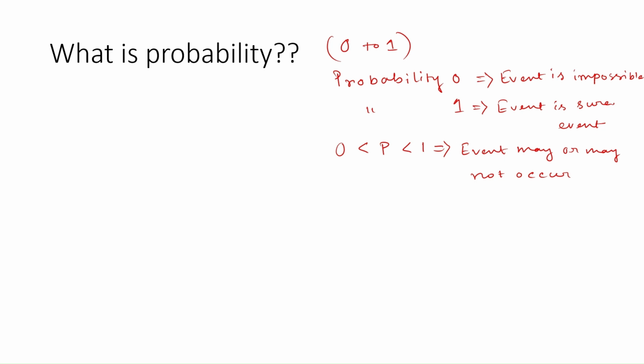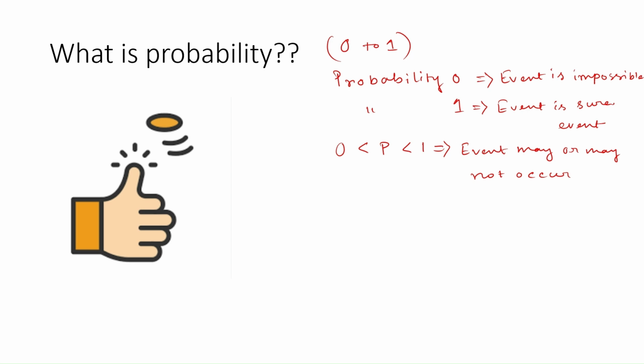Now the next concept is sample space. Sample space means the set of all possible outcomes of an experiment. For example, we are tossing a coin. If we toss a coin, then what are the outcomes? The outcomes here are head or tail. Either we will get a head or a tail. So the set of all possible outcomes is called a sample space. Sample space is usually denoted by the letter S.